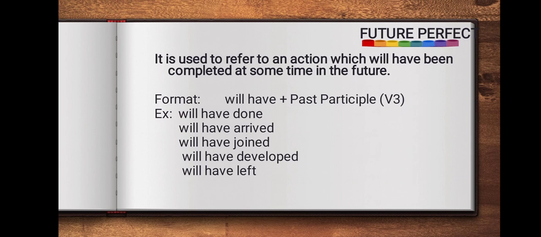Let's see the future perfect. It is used to refer to an action which will have been completed at some time in the future. Will have plus past participle. This is the format of a future perfect. Will have done, will have arrived, will have joined, will have developed, and will have left.